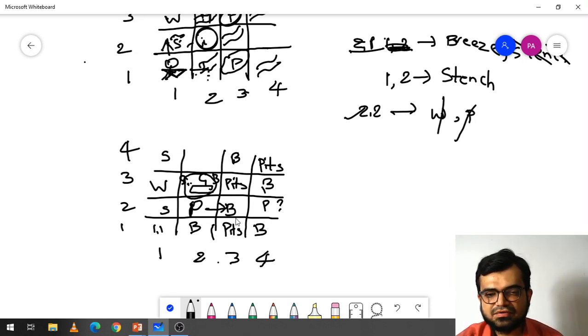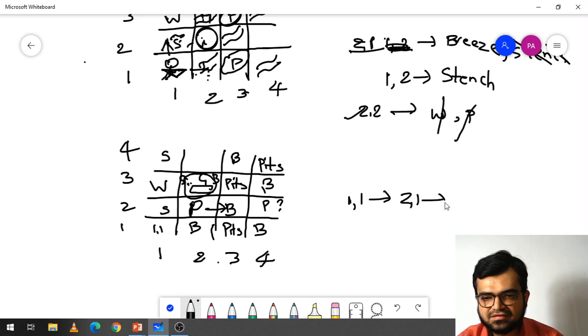How does it come back? What is the path it follows? Initially it is in the 1 1 state. What happened here is, first it reaches 2 comma 1 as a state. After reaching 2 comma 1, again it goes back to another state. What is that state? 1 comma 2.